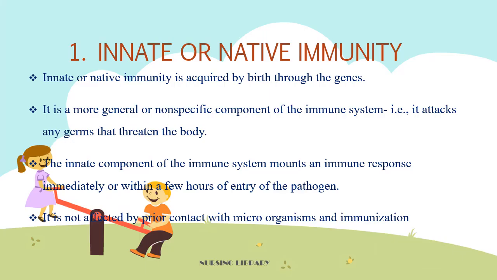First we can see in detail about innate or native immunity. Innate or native immunity is acquired by birth through the genes. It is the more general or non-specific component of the immune system. That is, it attacks any germs that threaten the body. The innate component of the immune system mounts an immune response immediately or within a few hours of entry of a pathogen. It is not affected by prior contact with the microorganisms and immunization.